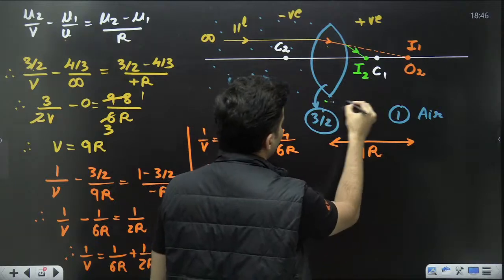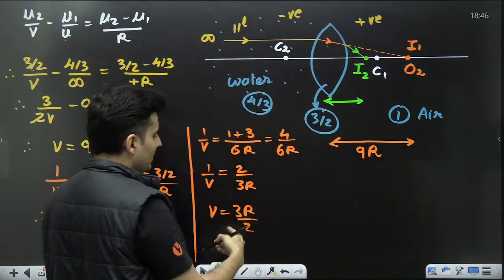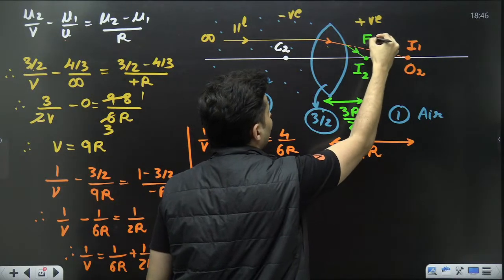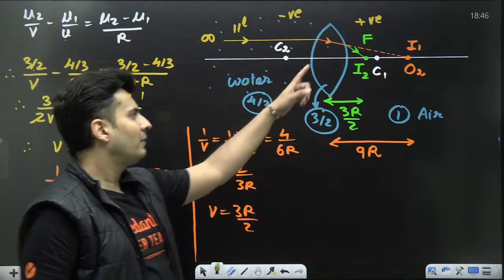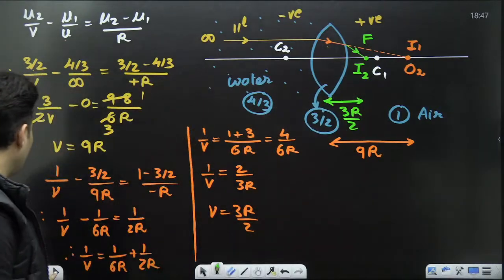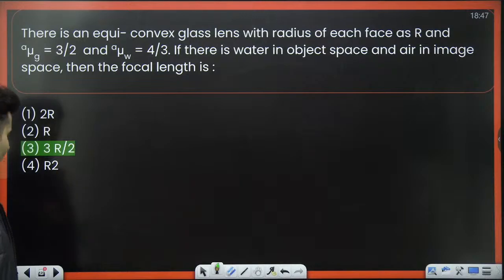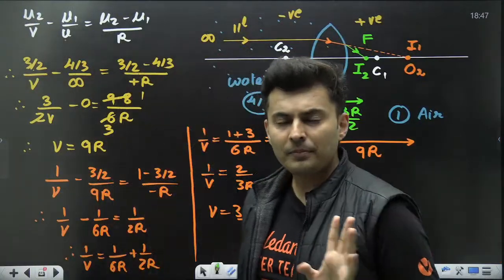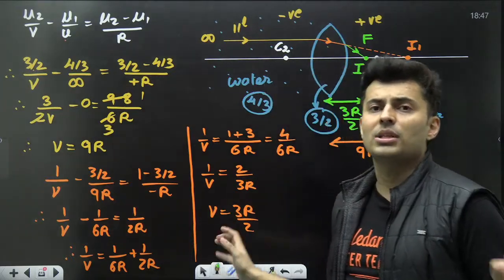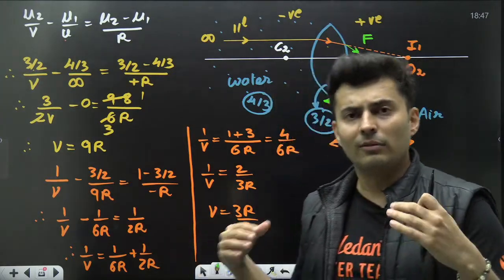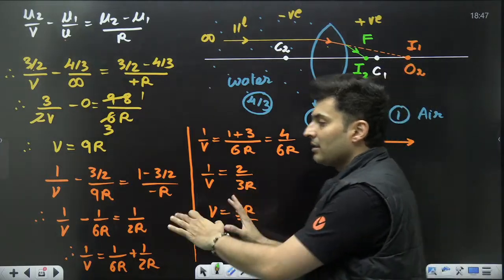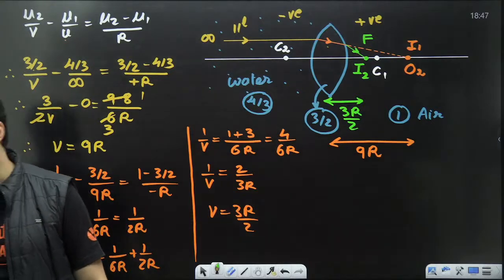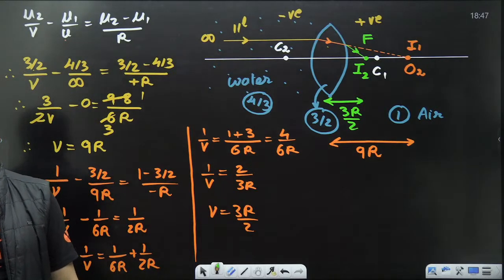That means this distance we got as 3R by 2, but this is exactly the point where the rays meet. So that is the focal point, hence the focal length is 3R by 2. So we had to use the curved surface refraction formula 2 times. This is the most complex question that you can get at NEET level. That too a very rare chance, but if you get it, this is how you do it. Once you understand this question, you cannot go wrong with other things.